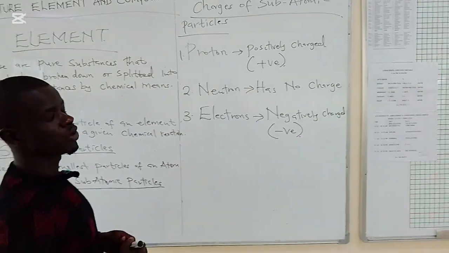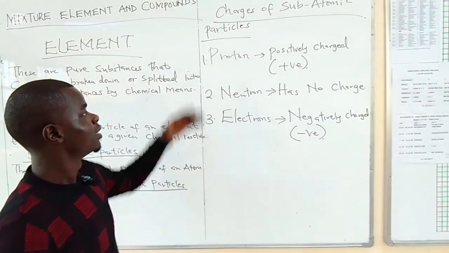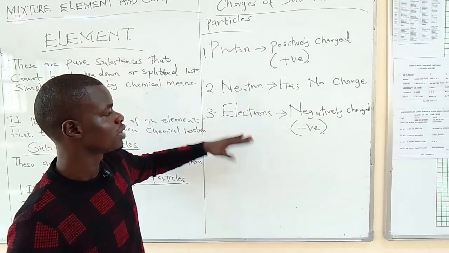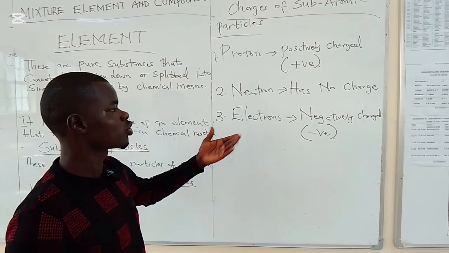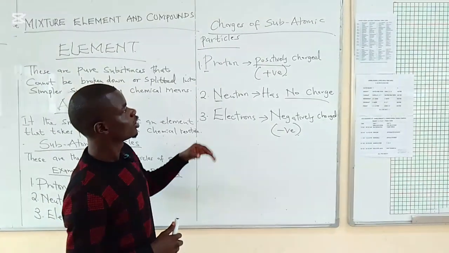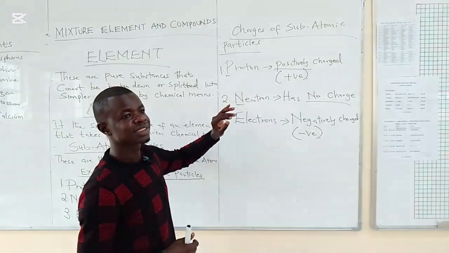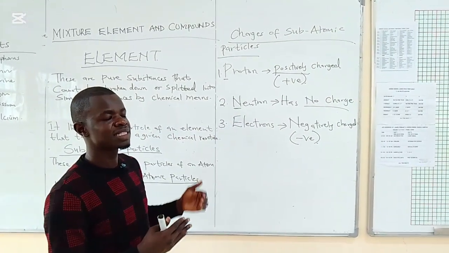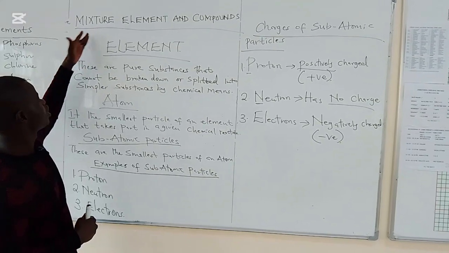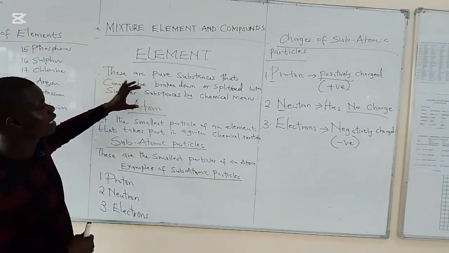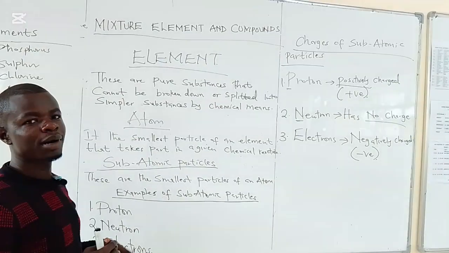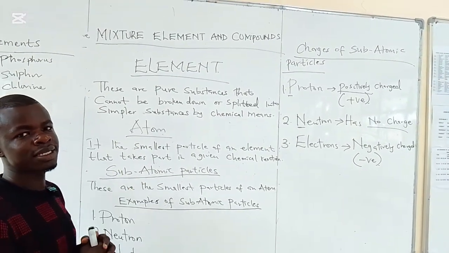So from here, I think we now have an idea about the subatomic particles in accordance with their charges, as the smallest tiny particles that form an atom. Now we can come back to the elements, whereby the subatomic particles are the ones forming elements. Because an element is a pure substance that cannot be broken down into a simpler substance by chemical means, we are going to talk about examples of the first 20 elements.